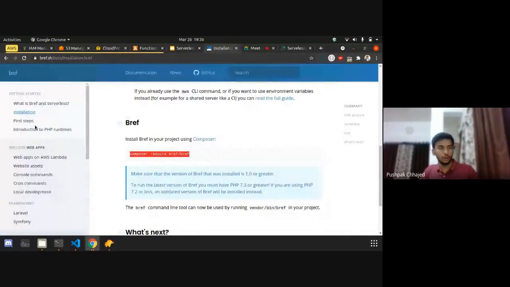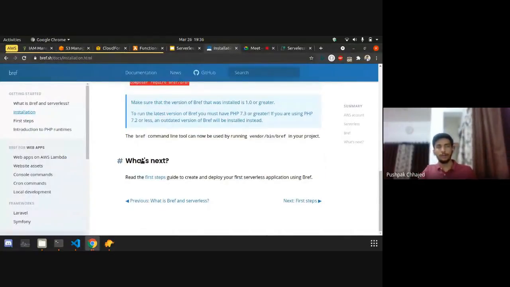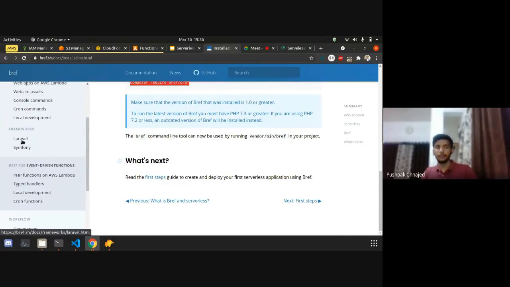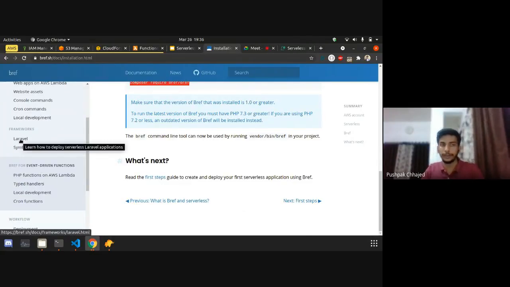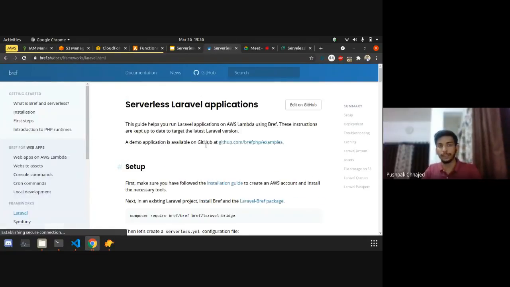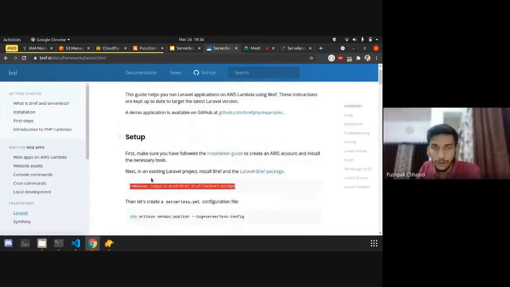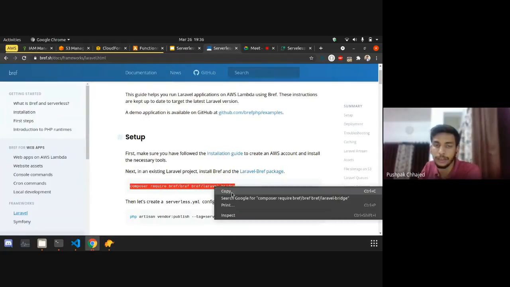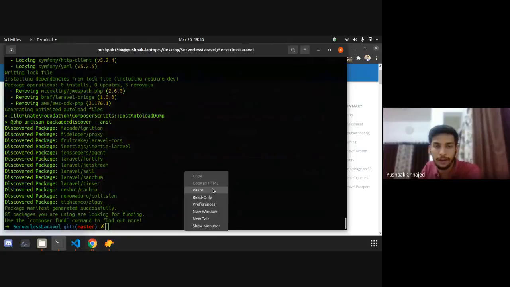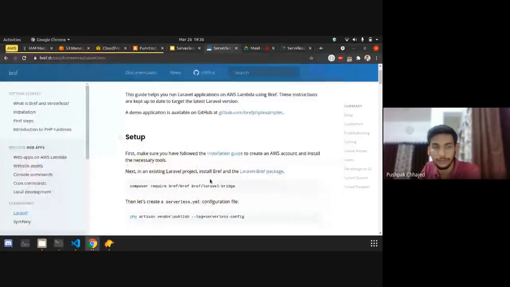So it has been installed, but after that, we need to follow the framework specific installation, because these first steps are for a PHP application, but we are using a specific framework. There is a dedicated section for Laravel in that Bref package. Bref provides a Laravel bridge for working with Laravel, so we don't have to set up any Laravel specific things of our own, and I will be just installing those packages.